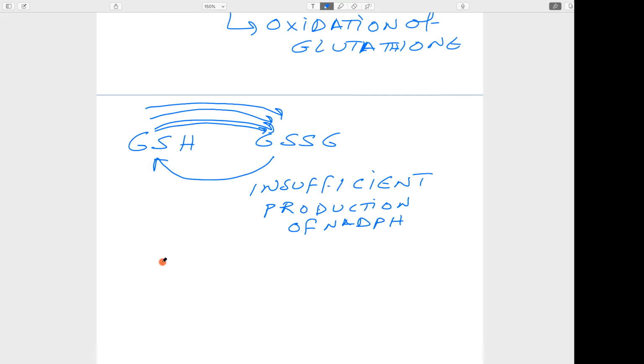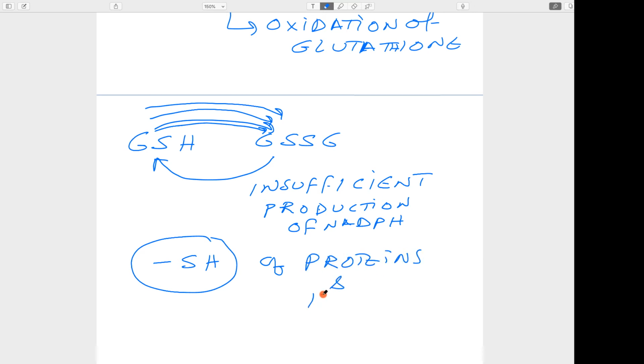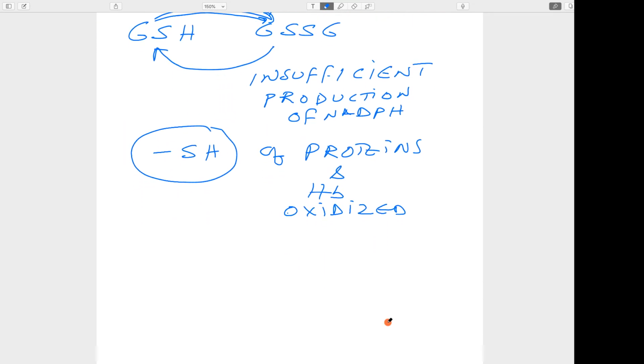There is also another aspect: in the presence of these oxidant drugs, the sulfhydryl groups of proteins and hemoglobin are oxidized. Then what happens? Some precipitating bodies develop in the RBC.